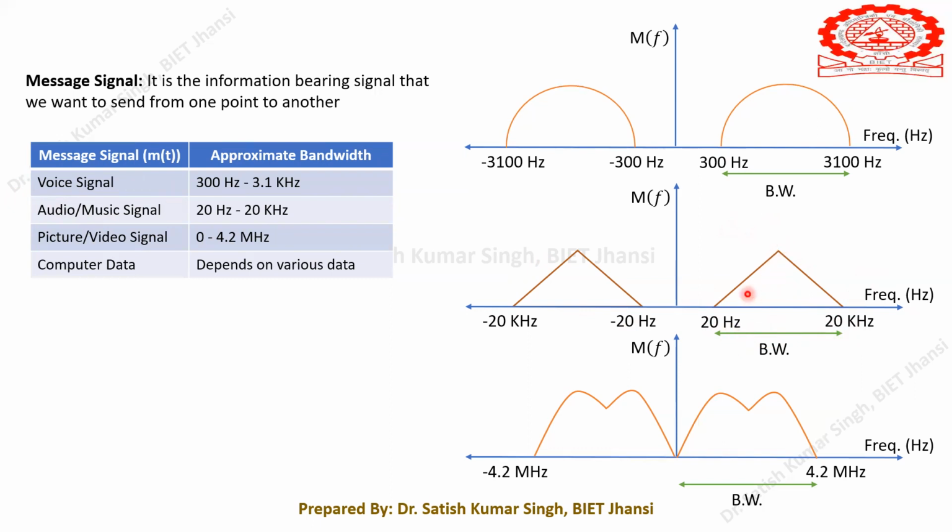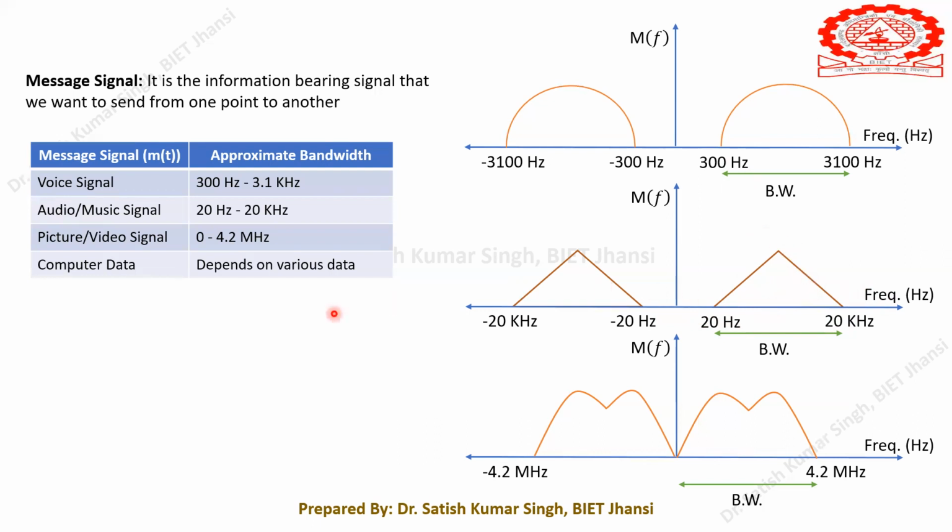I could have drawn here like a semicircle, and here I could have drawn like a triangle. And if you see the actual spectrum, it will be a very randomized thing, very much random zigzag type of picture you will see. But here, just for simplicity, we are taking this just to distinguish. We have this message signal, and this message signal has non-zero components between 20 hertz to 20 kilohertz. And out of that, you can see that there is no component of the frequencies. So this is our message signal.